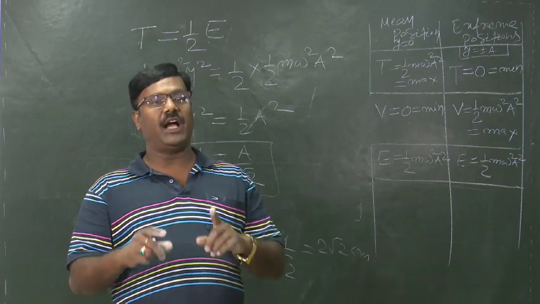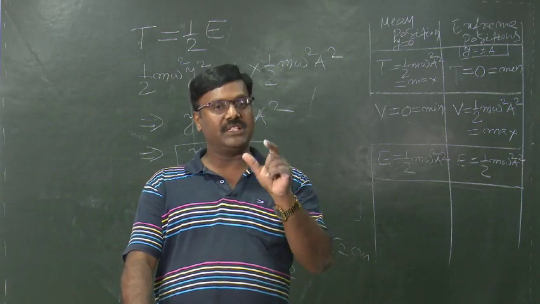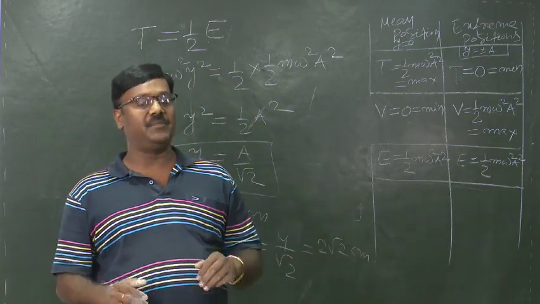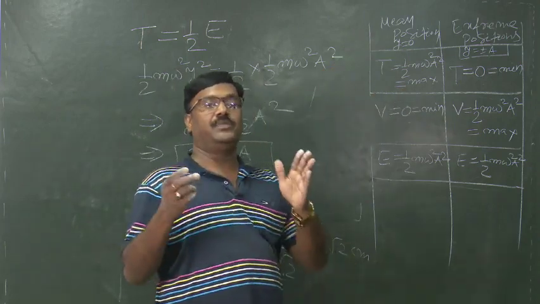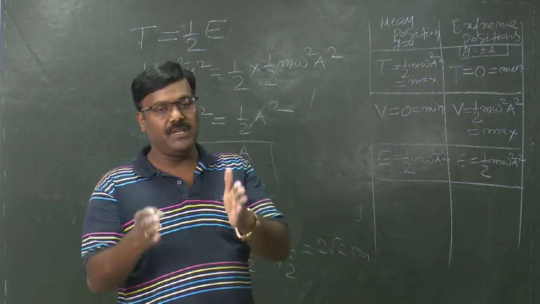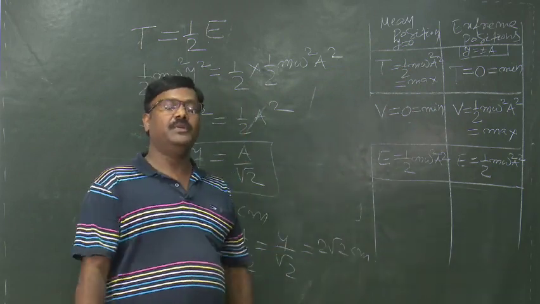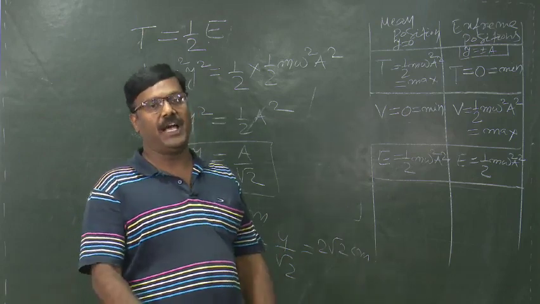We have also calculated the kinetic energy, potential energy and total energy of a particle executing SHM, and given a comparative study of these energies at the mean position and at the extreme positions. I hope you have a better understanding of this introduction to simple harmonic motion.